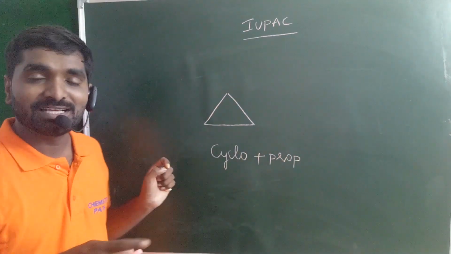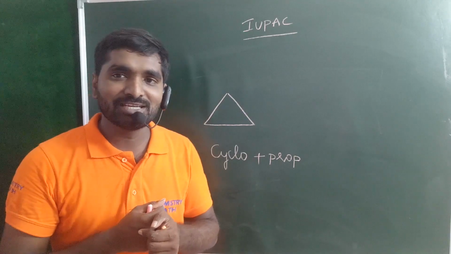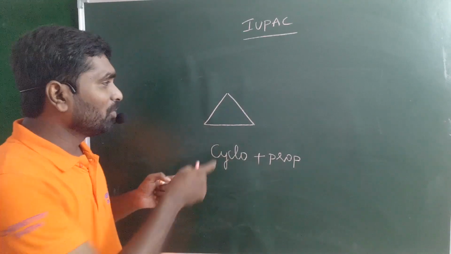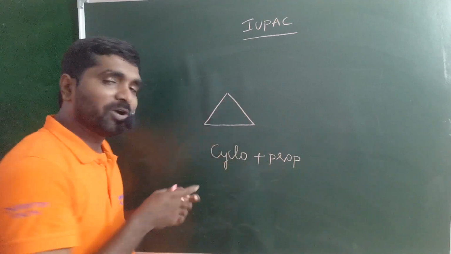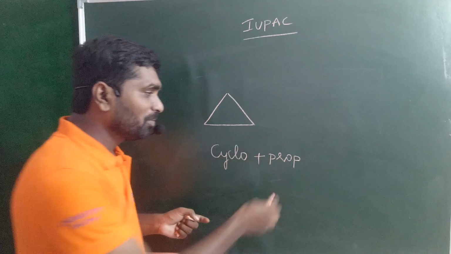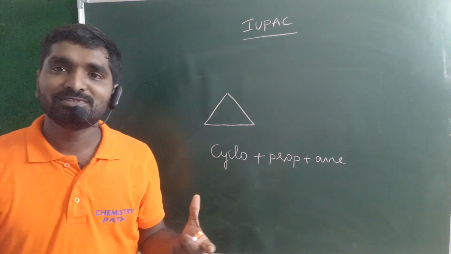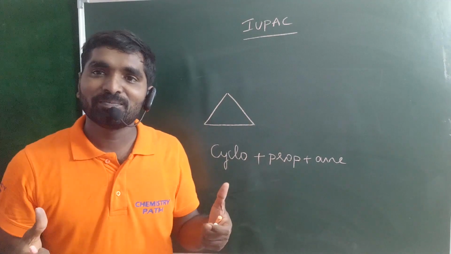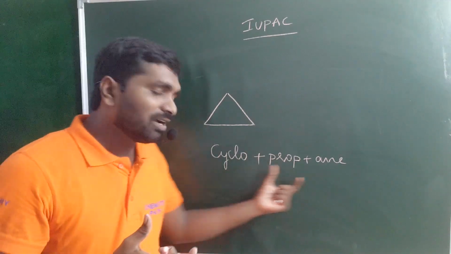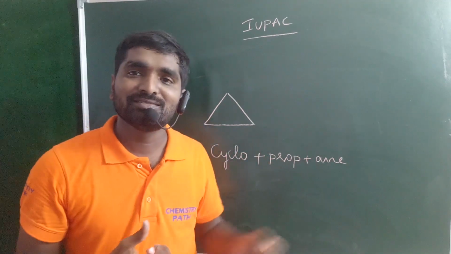Next is the primary suffix, which indicates whether the compound is saturated or unsaturated. Between the carbon and carbon only single bonds are present, so it is saturated, that means ane. There is no hero, that means there is no secondary suffix. So the total name of this compound is cyclopropane.